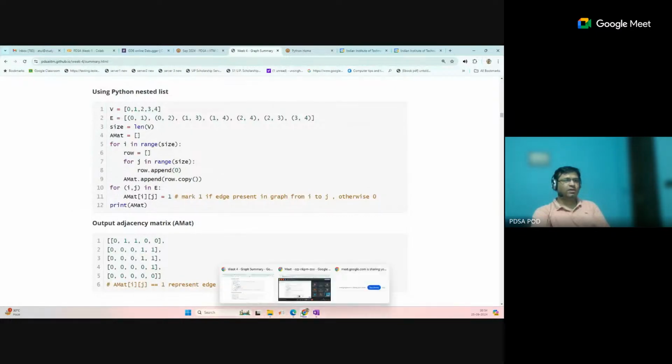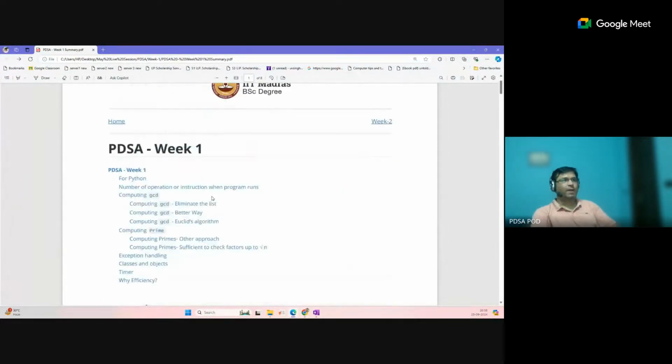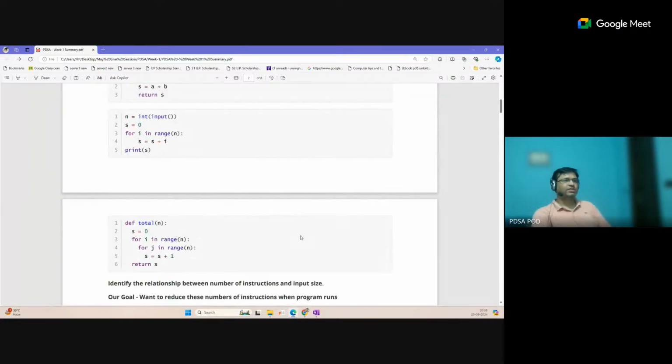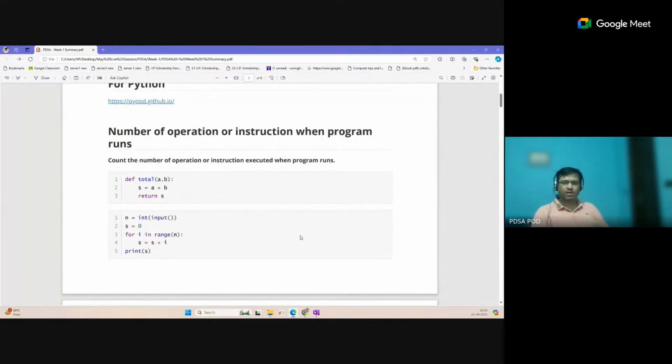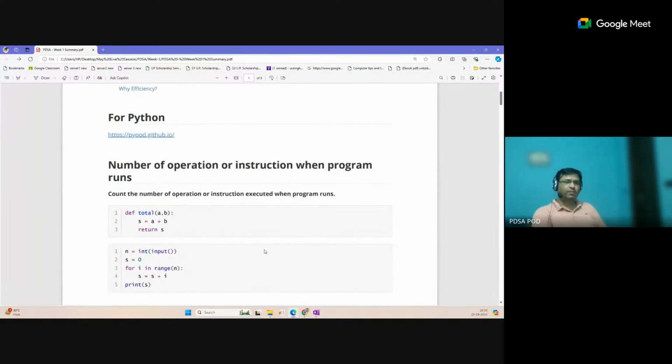Week 1 is basically all about the Python recap. First, the professor has discussed some algorithms and some problems, and provided different solutions for the same problem. They mentioned the benefits of each solution over the previous solution.